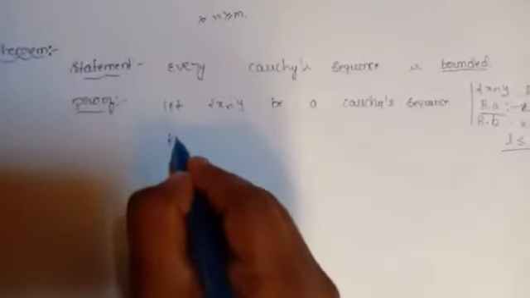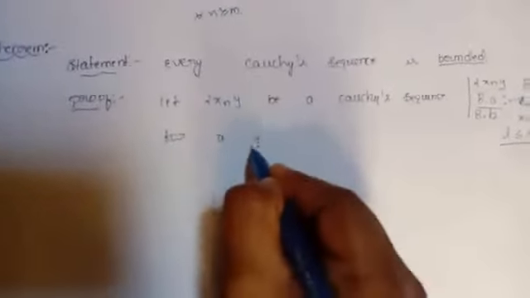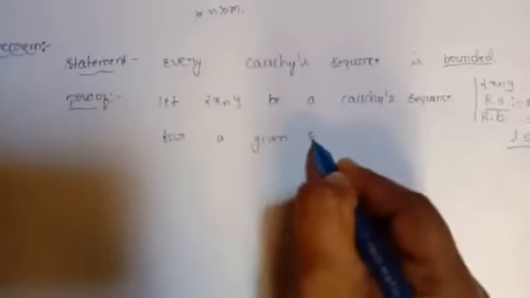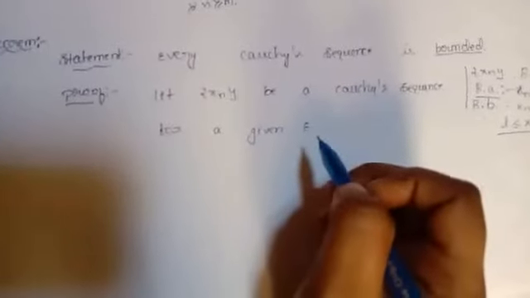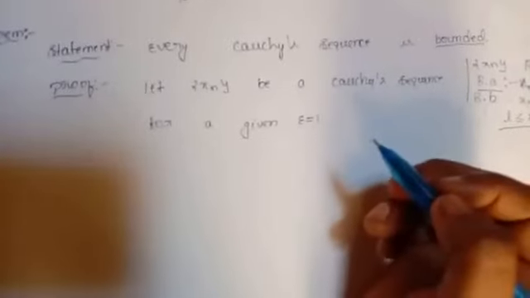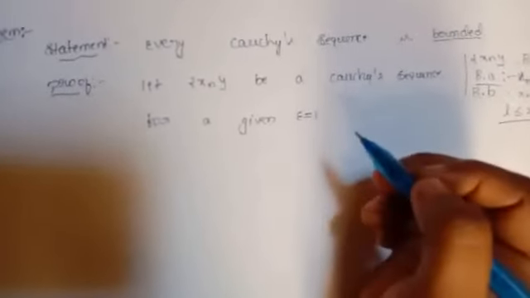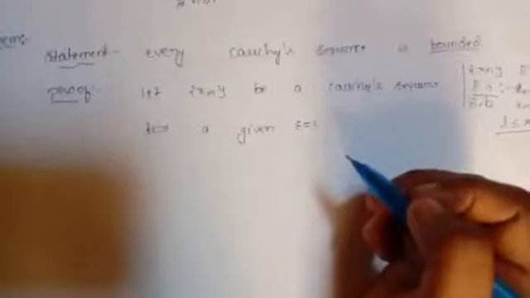For a given epsilon greater than 0, here I will choose the epsilon value to be 1. You can take epsilon as any positive number because I said greater than 0 in the beginning. Epsilon equal to 1. By the definition,